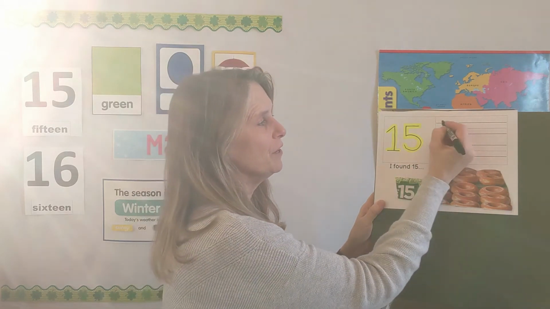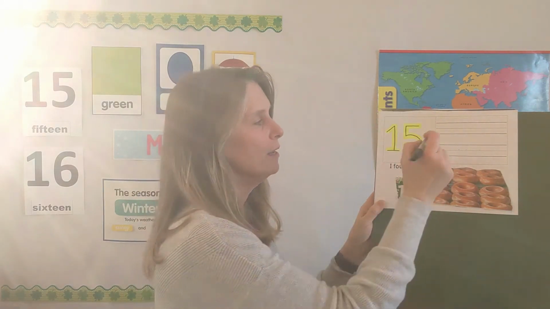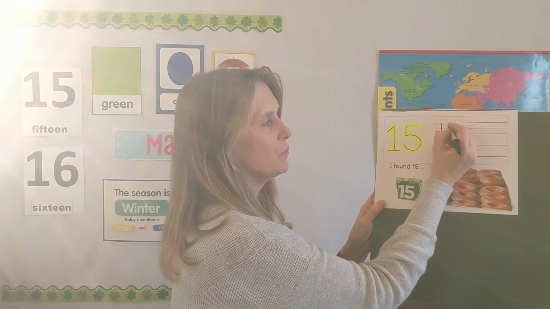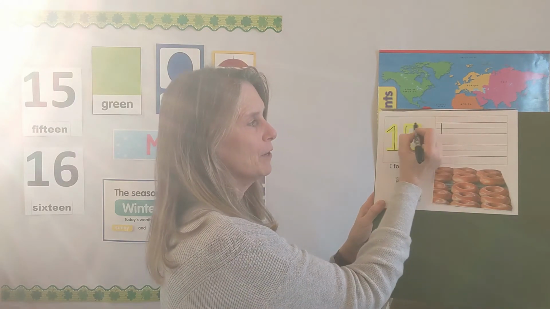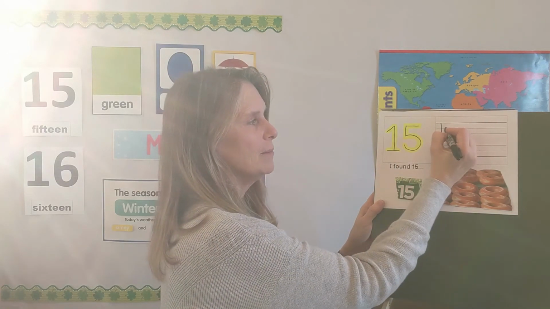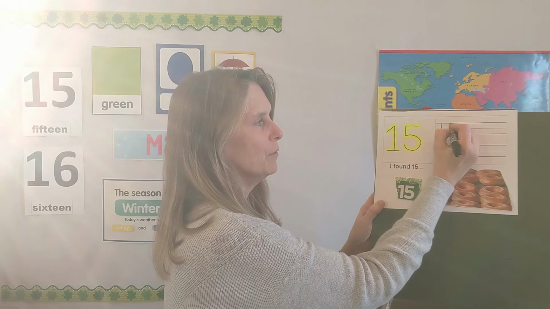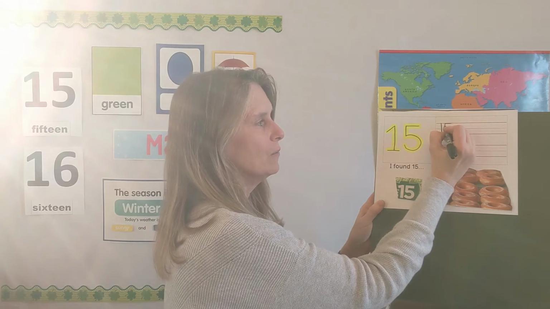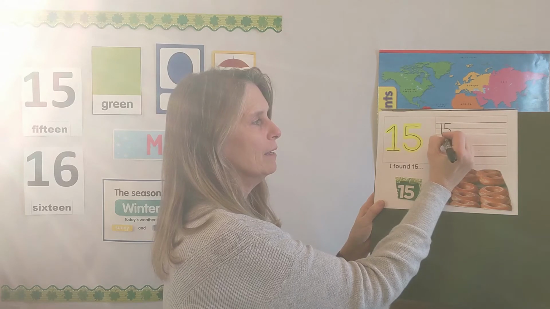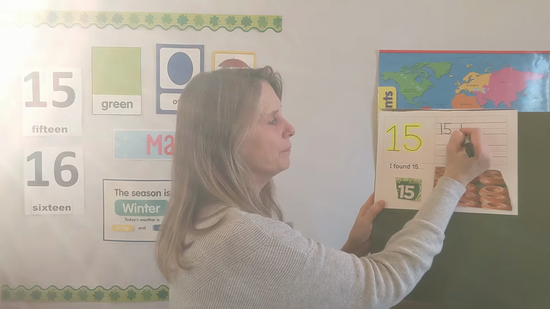Let's try the 15 over here. I'm just going to do my straight line for the 1. So my 1 comes straight down. My 5 is going to go right next door to it. And now the part that went across, that's going to go across the top line. The part that comes down, that's going to come down to the dotted line. So let's start there. Go across, down to the dotted line. And then in the bottom part, that's where we make what's almost a circle. And try that again with me. Okay, make our 1.